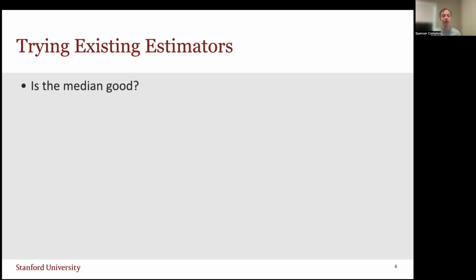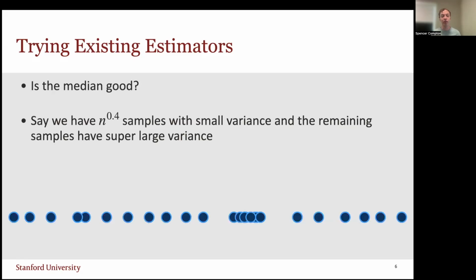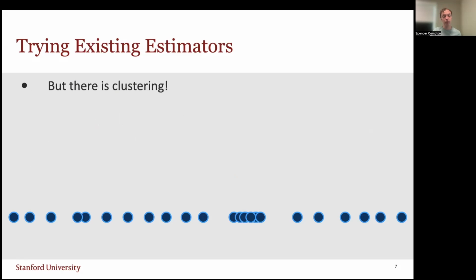A natural follow-up then is, is the median good? It did work well for that last example, but it has a similar failure mode where maybe we have n to the 0.4 samples with very small variance, and the remaining samples have super large variance. Maybe you can think of it as infinite. And we still get kind of infinitely bad performance. But it's not like this instance was impossible. There is some sort of clustering. If we just look at the data, we kind of know roughly where the mean mu is because there's a cluster of samples. And since everything is this Gaussian with the real mean, then clustering is actually some sort of evidence that the mean really is somewhere.